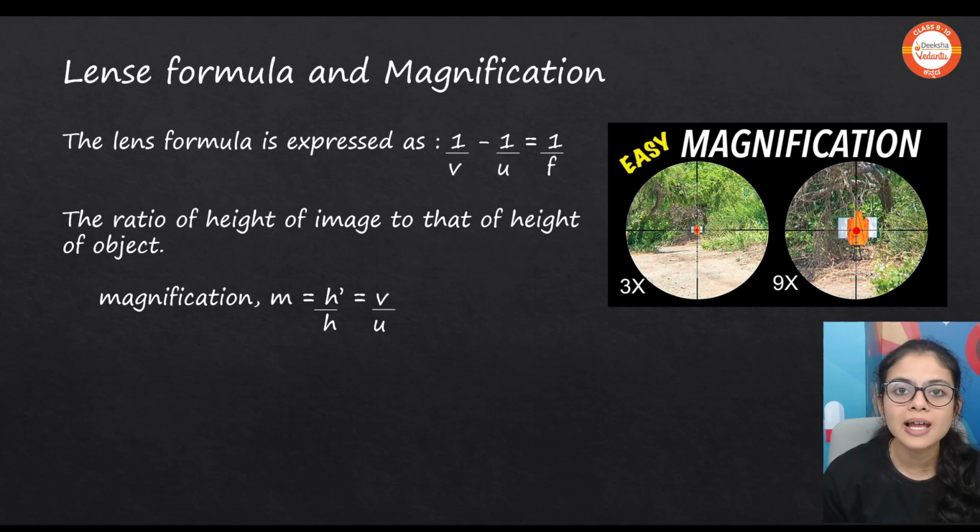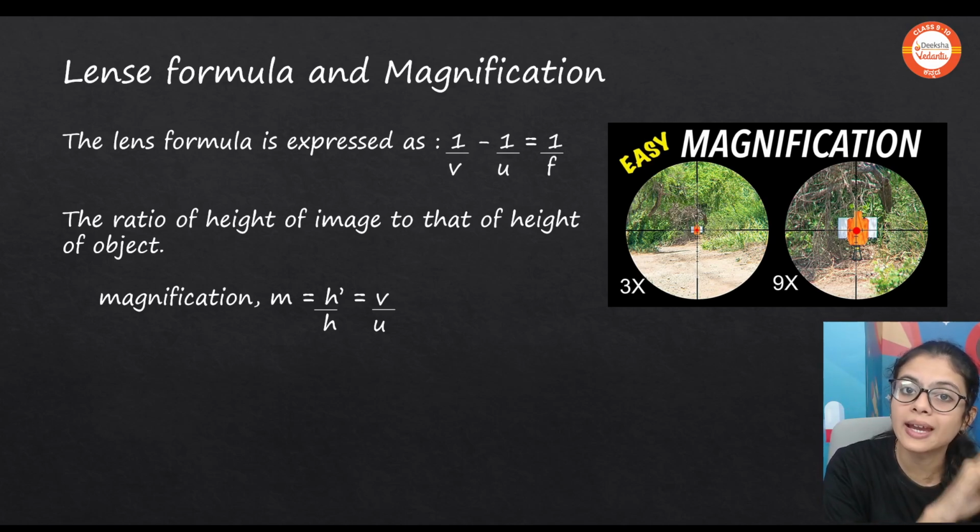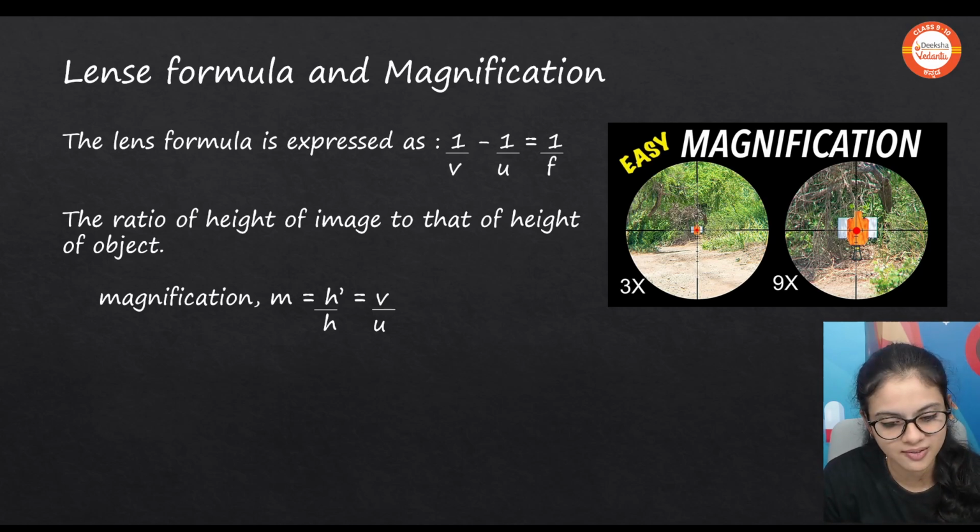Talking about the lens formula and magnification. The lens formula is expressed by 1/v minus 1/u is equal to 1/f. I said back there, for mirrors comes first, hence everything is positive. Lens comes second, so you get a minus here, that is 1/v minus 1/u is equal to 1/f. And the magnification formula is positive, that is m is equal to height of image by height of object, which is v/u. There it used to be negative, but here it is positive.